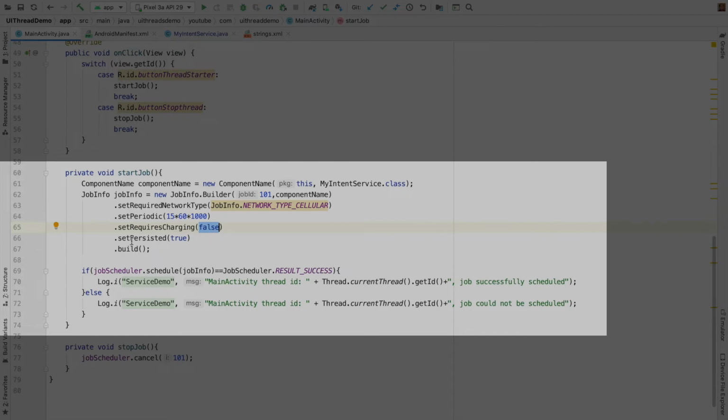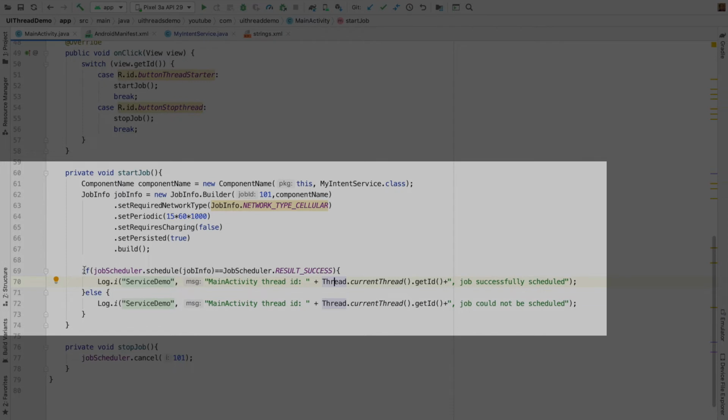And then whether this service needs to be enabled as soon as the device gets booted. That is given through setPersisted, and I am saying yes, true. And then finally build. Of course you can do a lot of other configurations. I suggest that you go through the JobInfo API to understand what other things you can configure. And then finally you use jobScheduler.schedule and pass the JobInfo, and if it gets scheduled successfully, it returns a result success value, that is JobScheduler.RESULT_SUCCESS. In this case I want to display a log message saying whether the job got successfully scheduled or not.